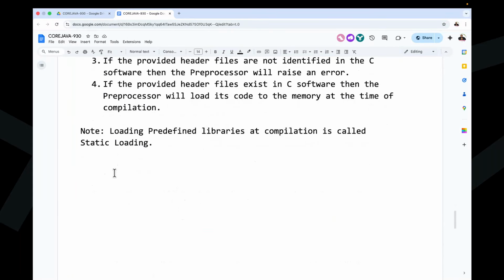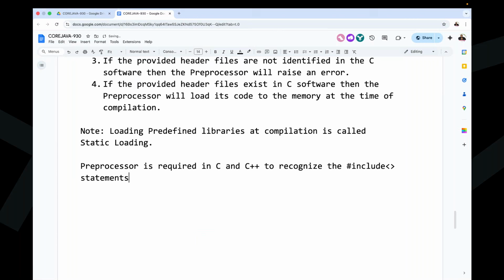Now coming to the conclusion. What is the conclusion here? Observe carefully the conclusion, guys. The preprocessor is required in C and C++ to recognize the hash include statements in order to load the header files content to the memory.